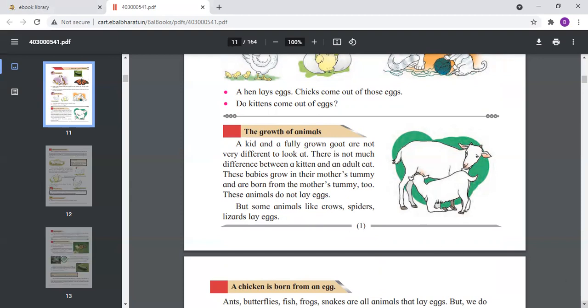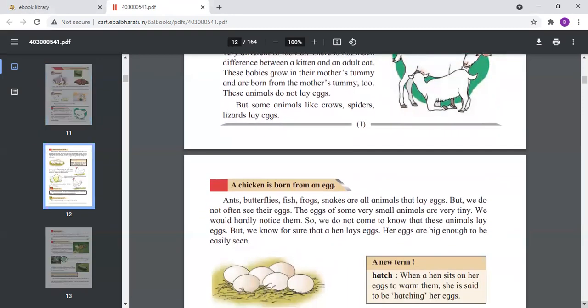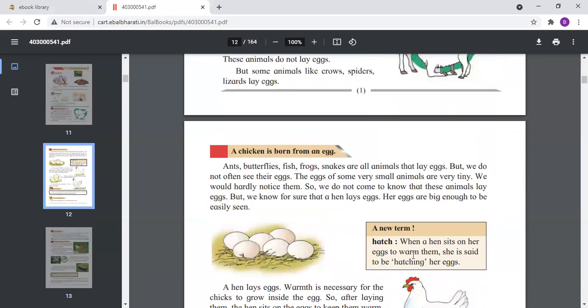Now how is the chicken born from an egg? Here you will see the picture of the eggs. Now children, you must be eating eggs, and you know eggs are very healthy and full of protein. Every day you should have eggs to keep yourself healthy and energetic. Now, how do these eggs come? The hen lays the eggs.